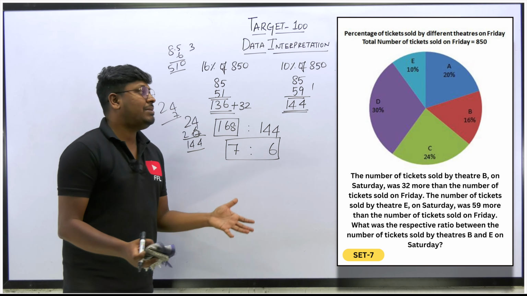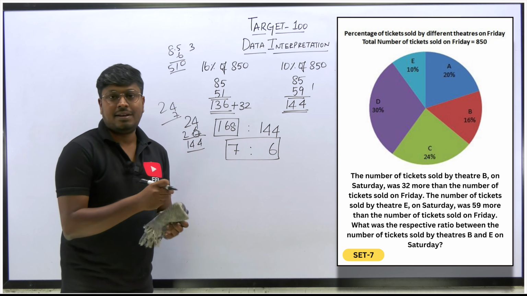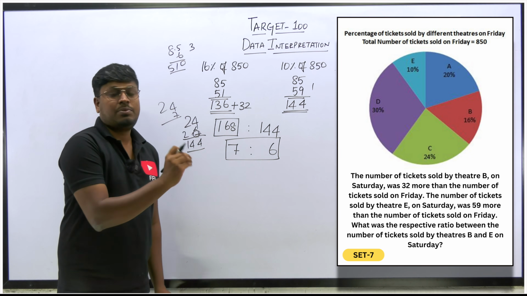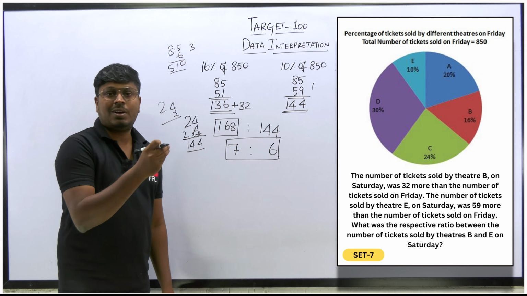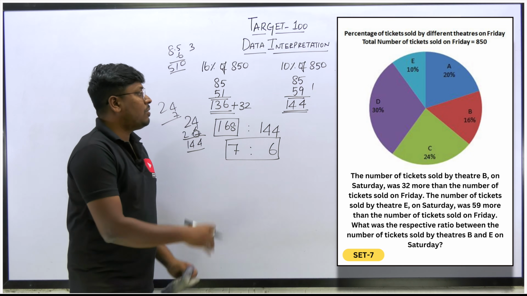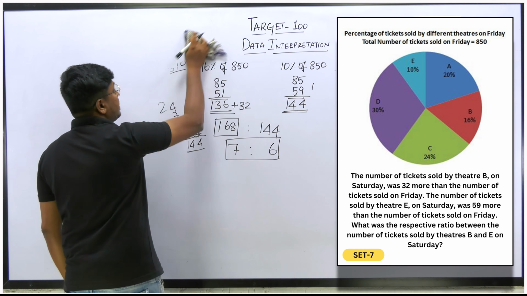The question seems very lengthy and looks difficult, but it is not actually difficult. We just need to find the tickets sold on Friday and add 32 more, that is on Saturday. Similarly, 59 more on Saturday for the second theatre. That's it, right? So by seeing a question, don't decide it is difficult.